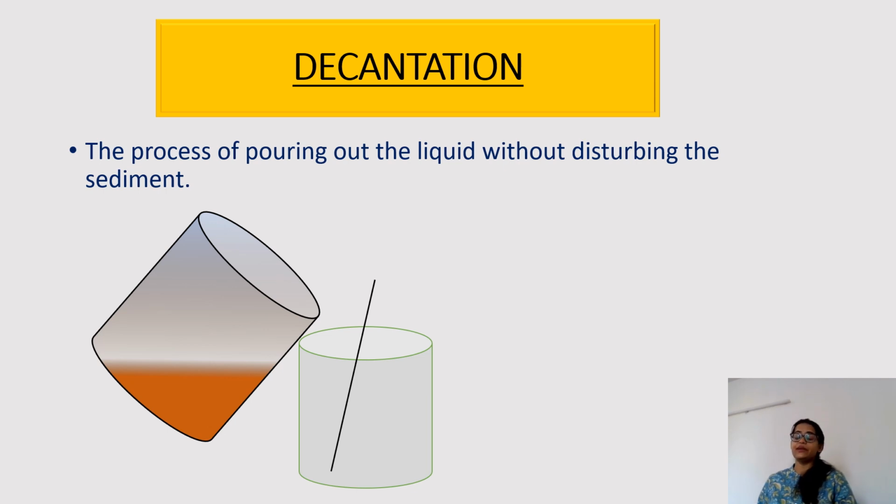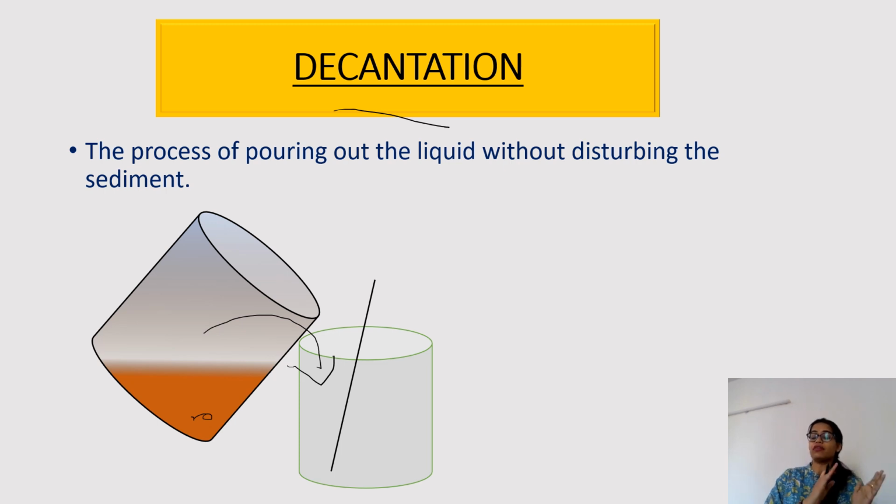Next, along with sedimentation, we have to do the decantation process also. Sedimentation and decantation go hand in hand. What is decantation now? The process of pouring down a liquid without disturbing the sediment. Like we have learned that this was the sediment part, the heavier particles. Now the clear liquid we are pouring down into another beaker, or you can say we are transferring the clear liquid into another beaker. This process is called decantation.